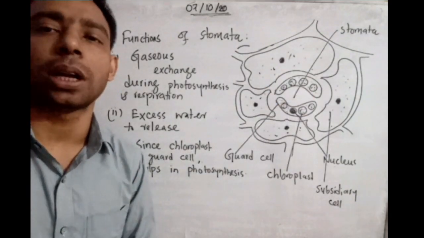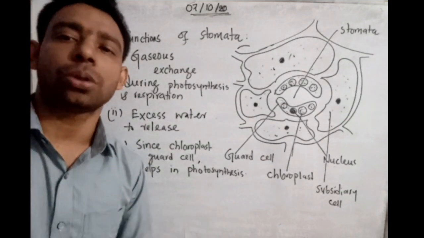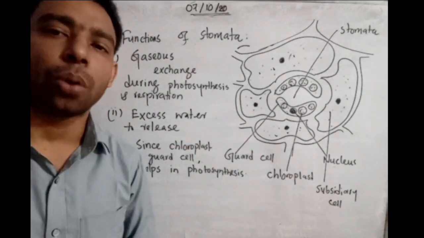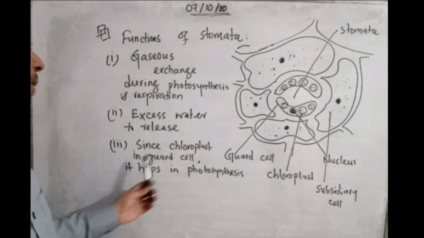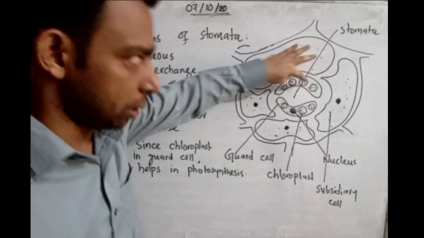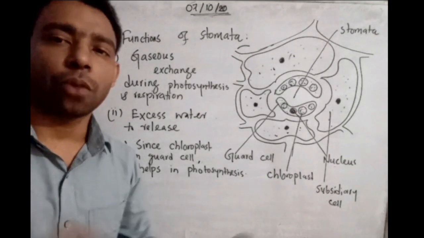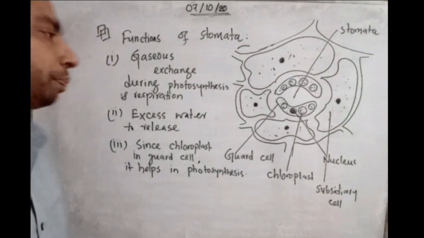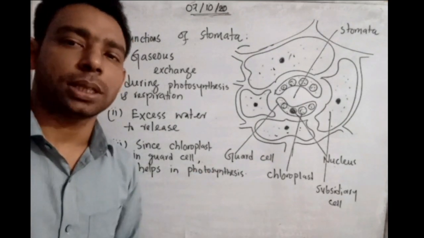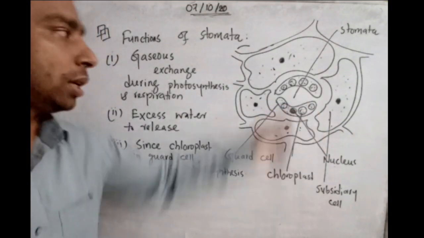Since there is chloroplast in the guard cell, look at here, in the guard cell we have seen the chloroplast and nucleus. We know the chloroplast has the greater function for doing photosynthesis. Leaves have lots of chloroplast in any case, but the guard cell can also conduct photosynthesis on demand, sometimes. So this guard cell or stomata has the functional activity of conducting the photosynthesis process to make their food. So this is all about the stomata and functions of stomata. I think you understood these points.